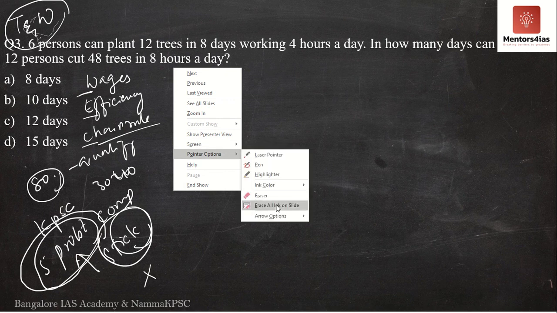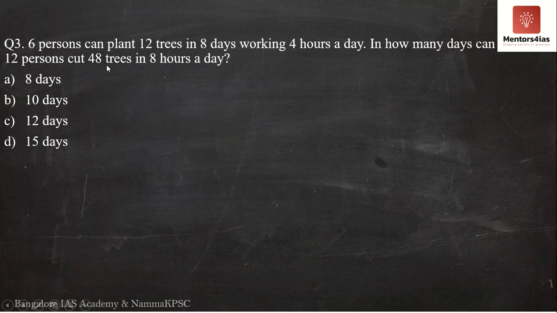So this particular topic or subheading under time and work is known as chain rule. Okay. Now this is actually a very simple problem. Now here I want you to remember a formula for this.